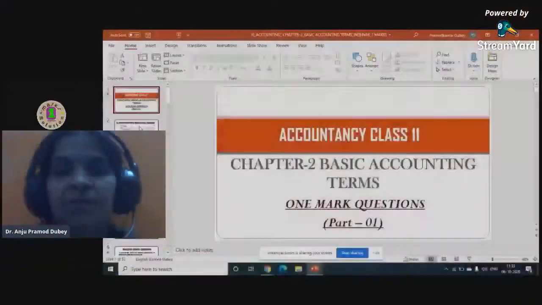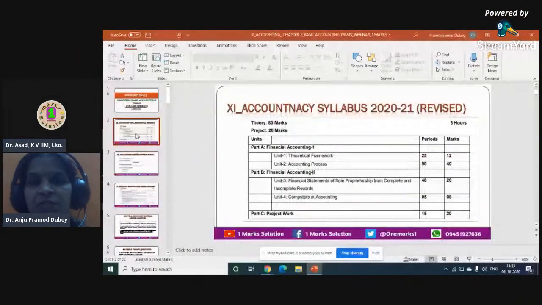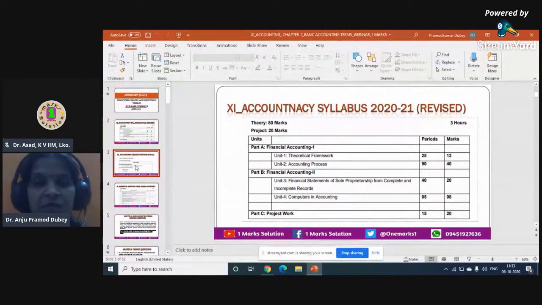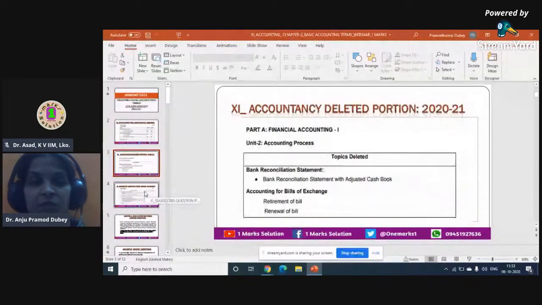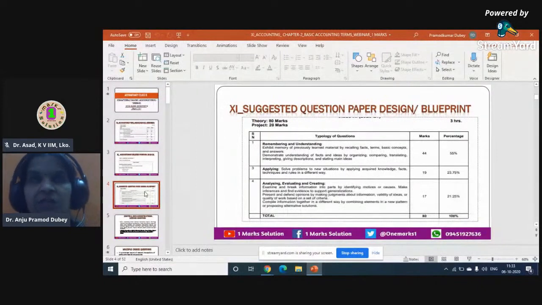I'll be giving you a few tips while doing the questions. However, I would like to start with the second chapter for accountancy, that is basic accounting terms. Under this, we have the syllabus for accountancy, which is divided into financial accounting part A and part B. Under part A, this chapter comes, and then we have certain deleted portions as well, but this chapter is not affected by the deleted portion.